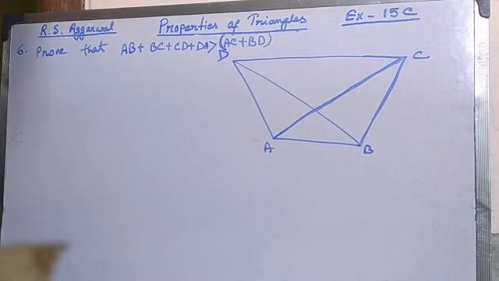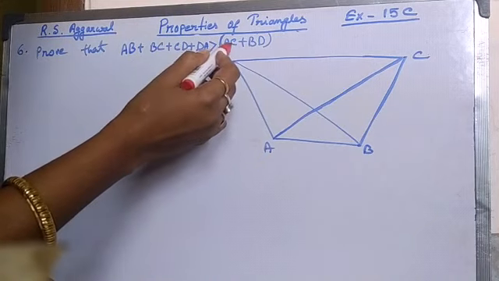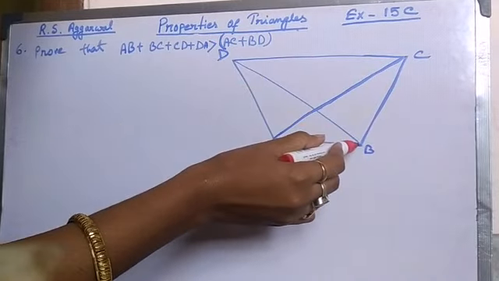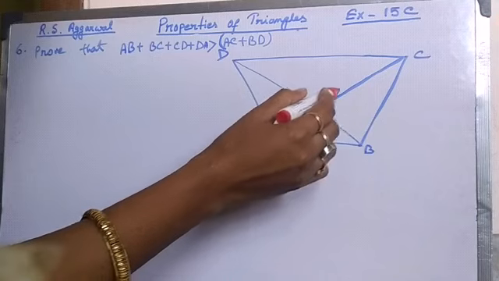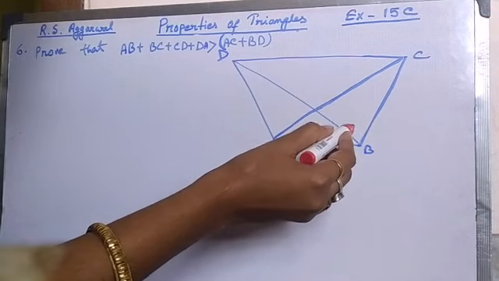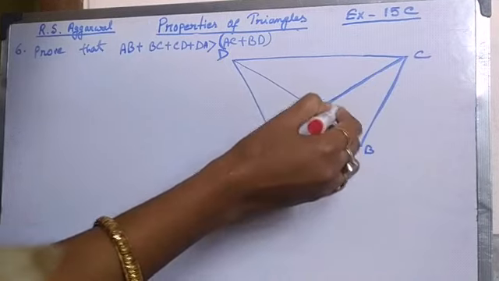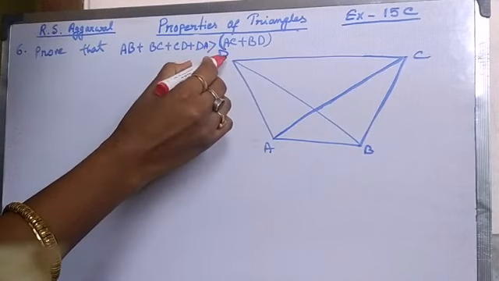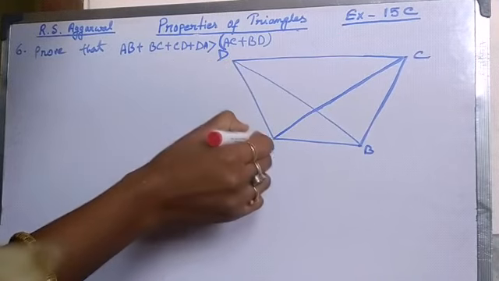Now question number 6. ABCD is a quadrilateral. Prove that AB plus BC plus CD plus DA is greater than AC plus BD. Which side will we take first? See the proof: AC plus BD, that means the diagonals are given. AC is one diagonal and BD is the other. So we have to take the triangle involving AC, that means ABC, and the triangle involving BD, that means ABD.